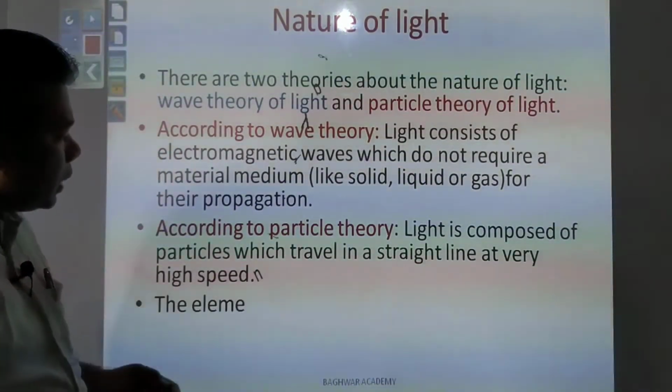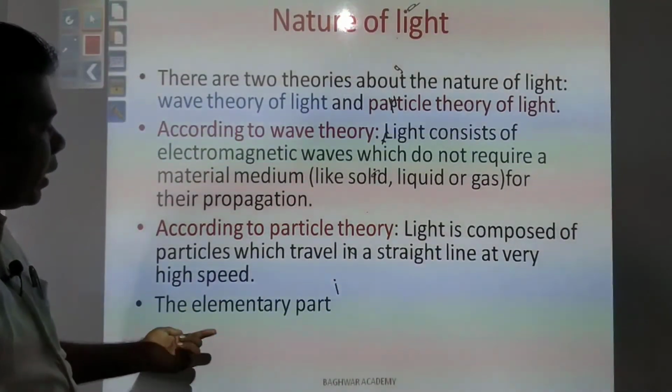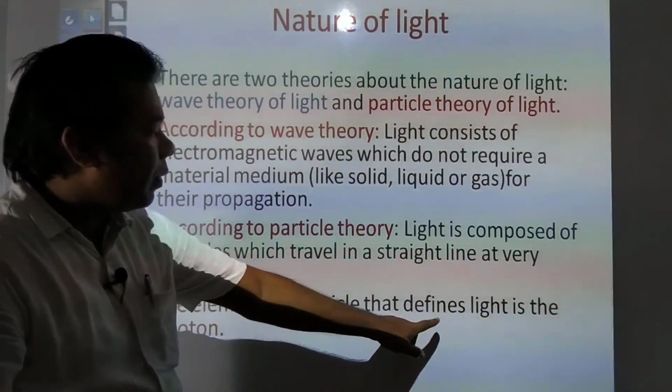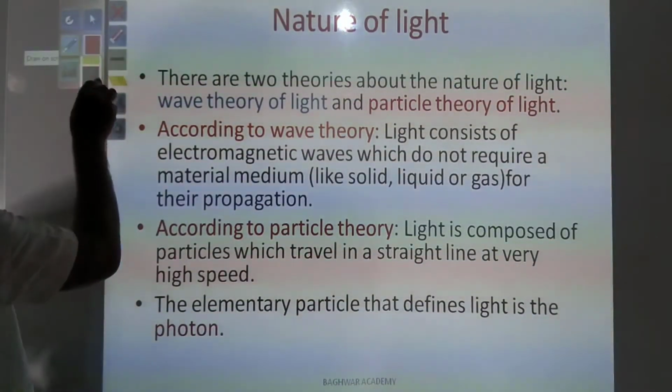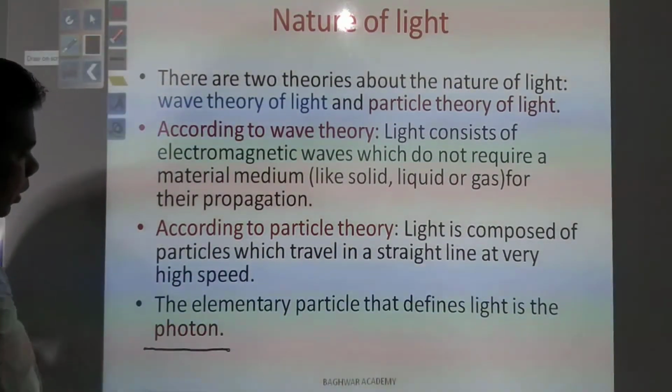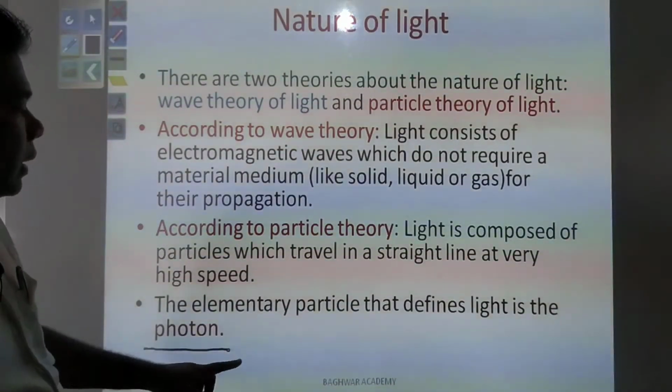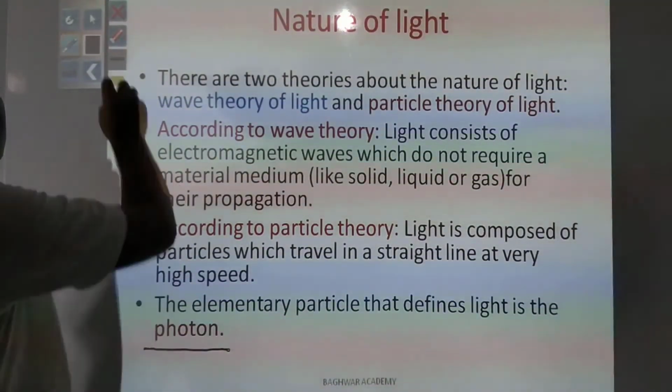And the smallest particle, the elementary particle that defines light is the photon, that you need to remember.